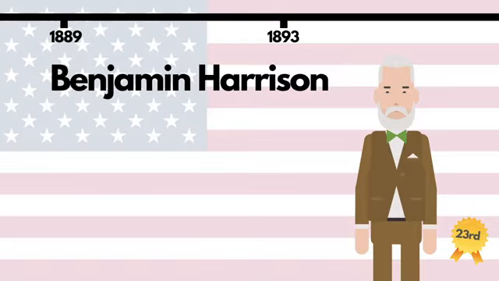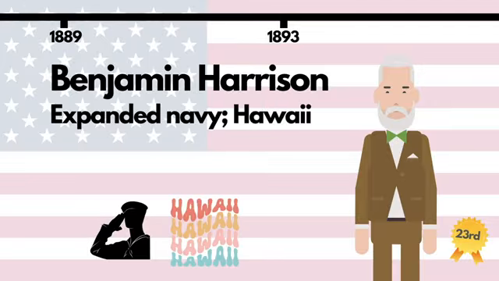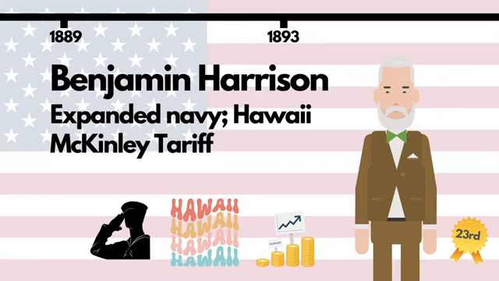Benjamin Harrison was the grandson of the 9th US president, William Henry Harrison, who you'll remember died after just 32 days in office. The second President Harrison was responsible for expanding the US Navy and is famous for his plans to annex Hawaii. In the midst of an economic depression, Harrison signed off on the McKinley tariff, which placed high duties on imported goods.